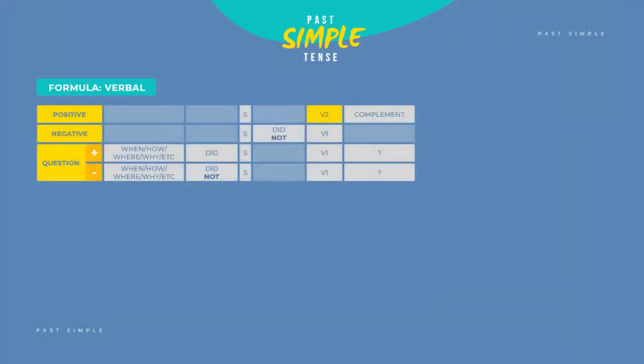Verbal simple past tense is a simple past tense that contains verb. The positive sentence of the verbal simple past tense has the structure subject plus verb 2 plus complement. For example, I received my packet yesterday. While the negative sentence from the verbal simple past tense has the structure subject plus did not plus verb 1. For example, I didn't receive my packet yesterday.